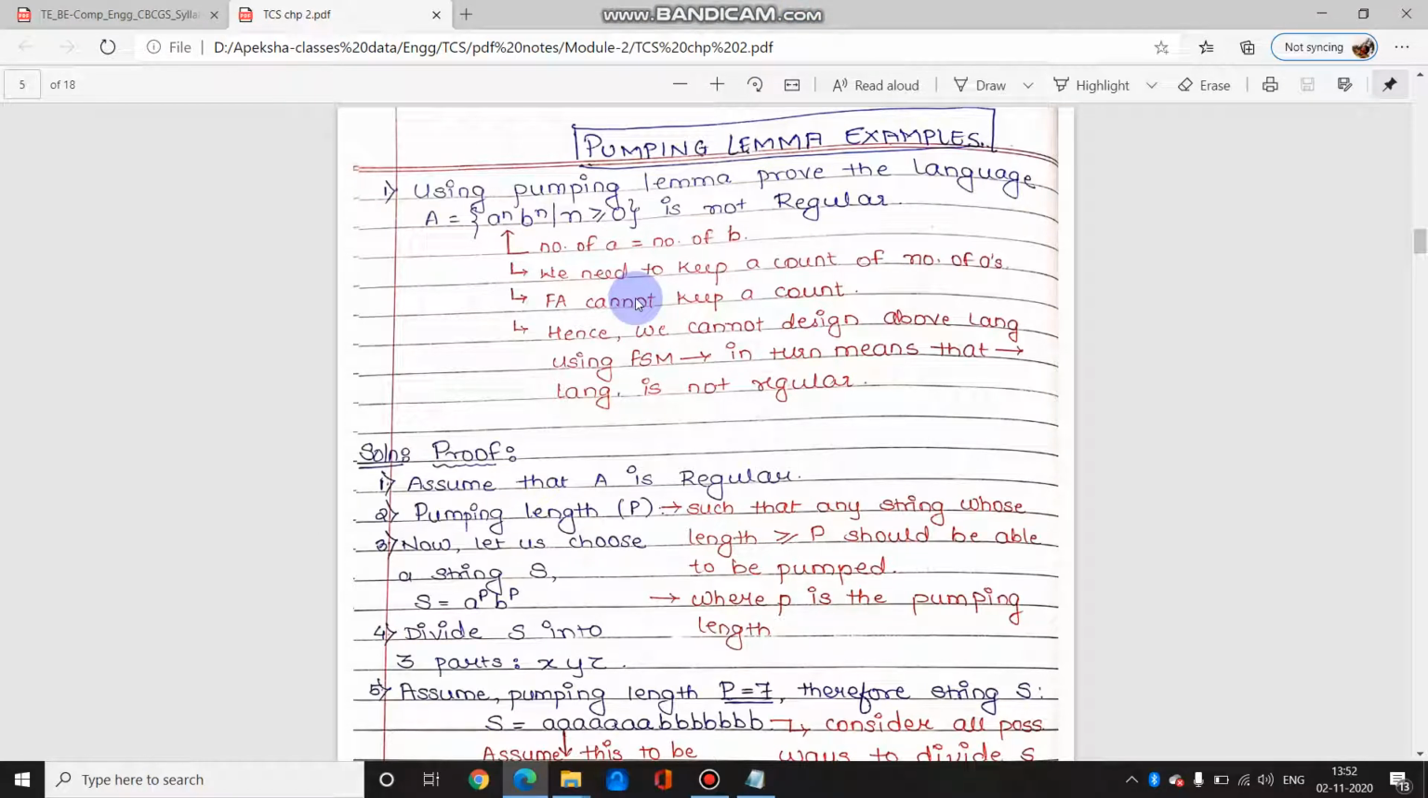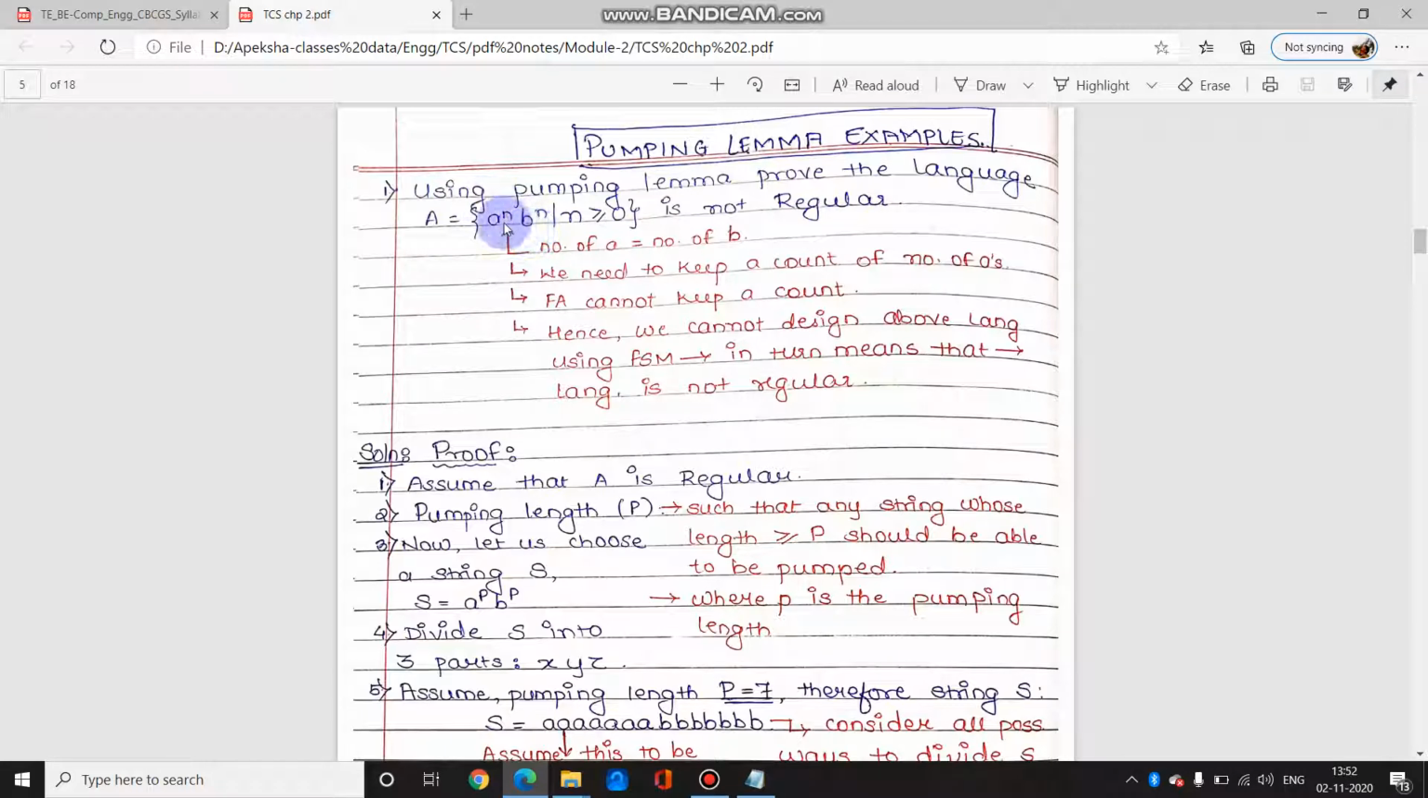Yeah, so starting with pumping lemma examples. Here we are going to solve the first example based on the techniques we have seen previously. It says, using pumping lemma, prove that the language set A such that a raised to n, b raised to n, where n is greater than or equal to 0, is not regular. Meaning, for a given language you have to prove it is not regular.